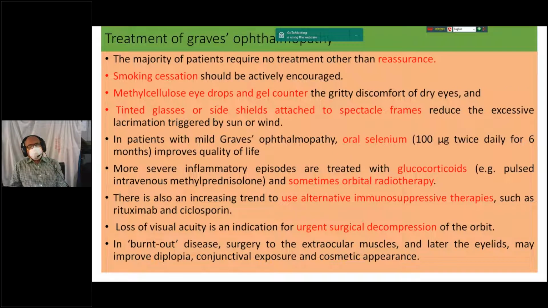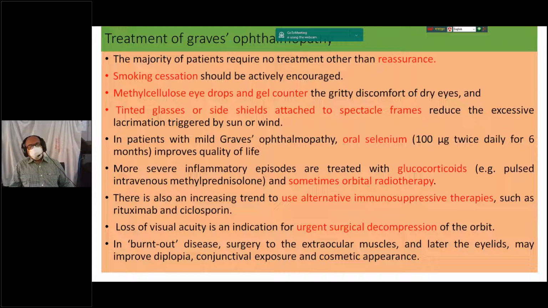What are the treatments of Graves' ophthalmopathy? The majority of patients require no treatment other than reassurance, but the subsequent steps are as follows. Smoking cessation should be actively encouraged, and methylcellulose eye drops and gel counter the gritty discomfort of the dry eyes, and tinted glass or side shields attached to spectacles reduce the excessive lacrimation triggered by sun or wind. In mild Graves' ophthalmopathy, oral selenium 100 micrograms twice daily for 6 months may improve quality of life.